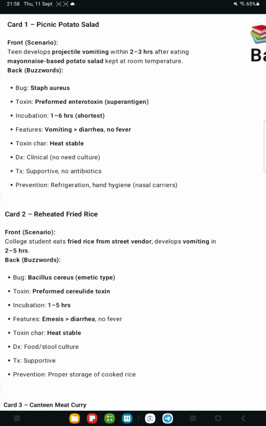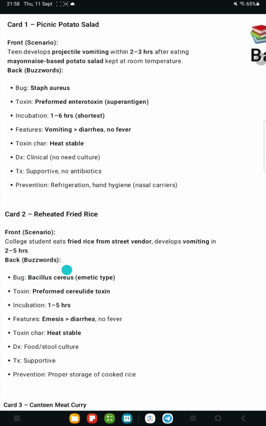Now the second case we have is this reheated fried rice. So this word reheated is very important, and fried rice also. So here the case is this college student eats fried rice from a street vendor and develops vomiting in 2 to 5 hours. Okay, and here the etiology, this bug, is Bacillus cereus.